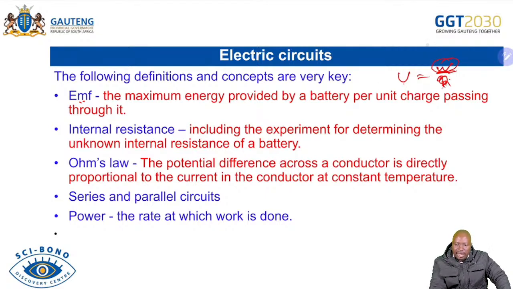You can just take it from there. The thing you're bringing there is now, this is the maximum energy per unit charge passing through it. Don't forget the definition of EMF. The internal resistance, remember you've done an experiment for determining the internal resistance. You have your Ohm's law. The potential difference across the conductor is directly proportional to the current in the conductor at constant temperature.